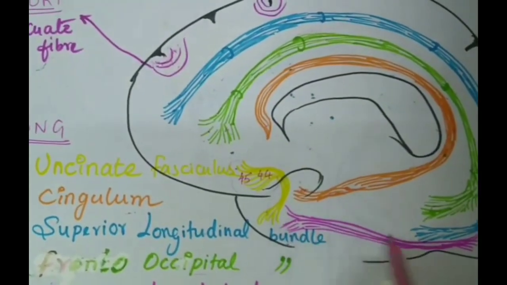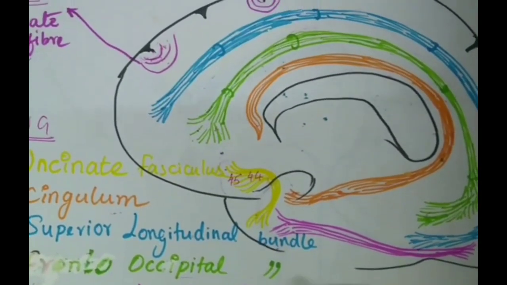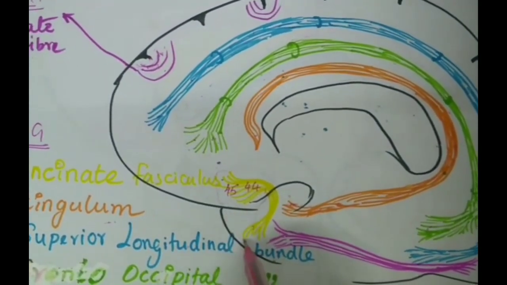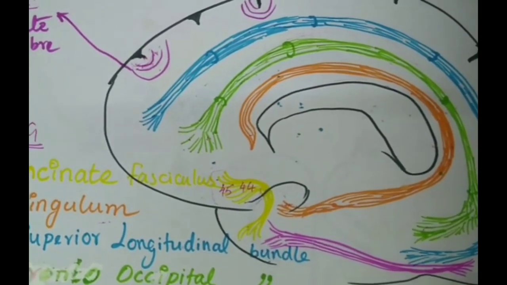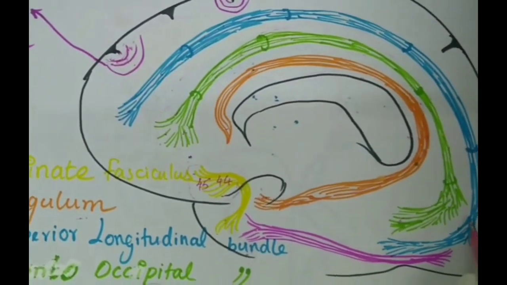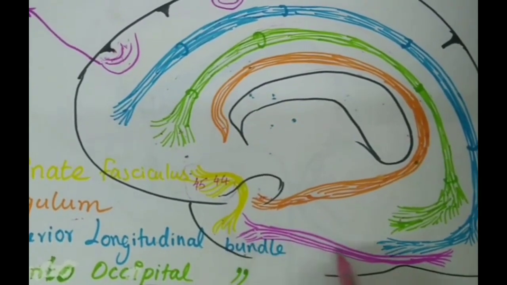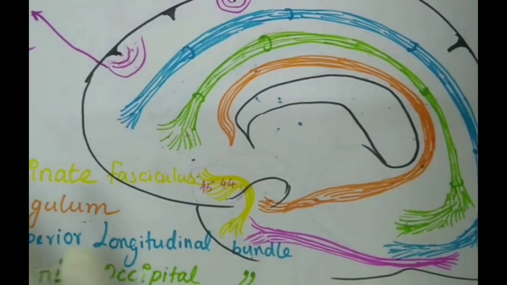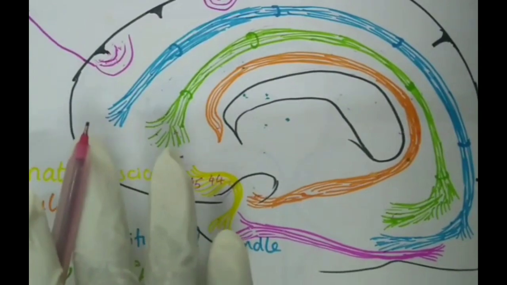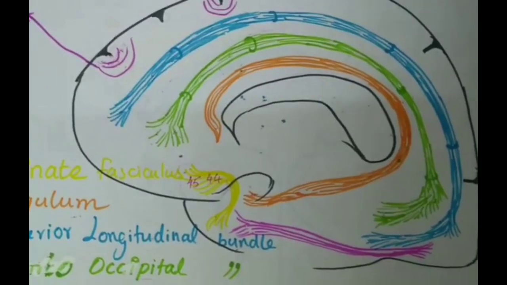Now coming to another band, that is the inferior longitudinal bundle, which is drawn in purple over here, and you can see it is connecting the visual cortex, the occipital pole, with the temporal pole, and the temporal pole is associated with hearing, so the primary auditory area along with the primary visual cortex. So again it is for coordination of information. From the temporal pole to the occipital pole, it is also called the inferior longitudinal bundle, and this is how the association fibers are seen.